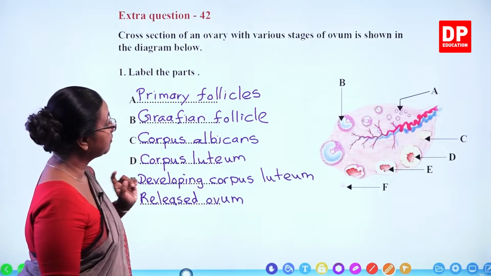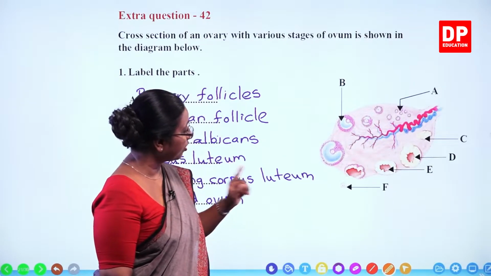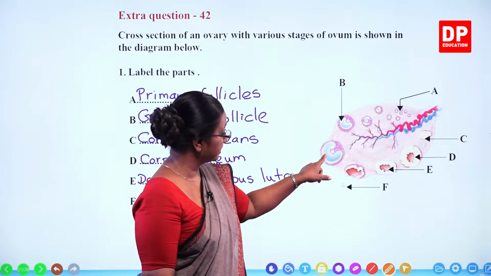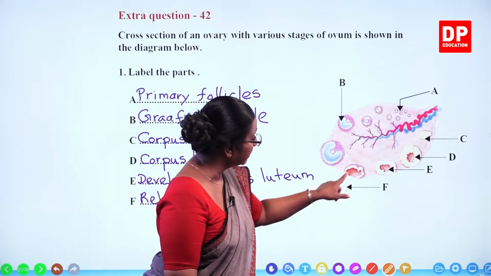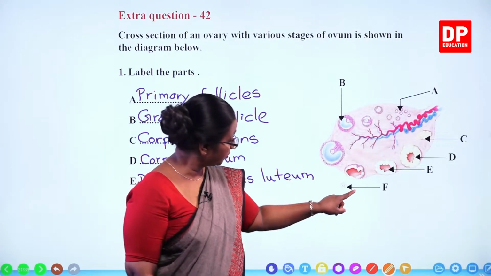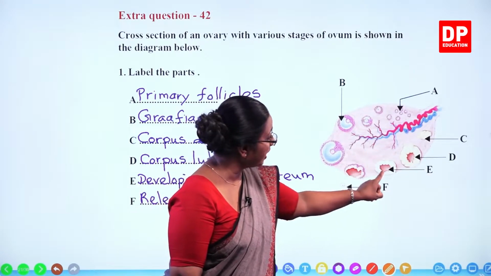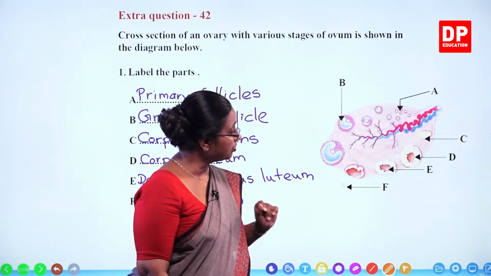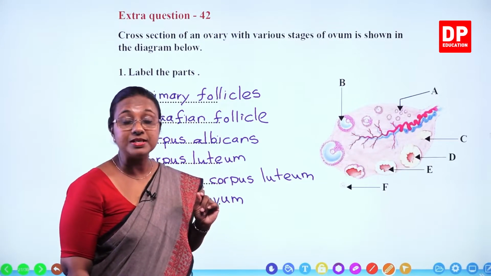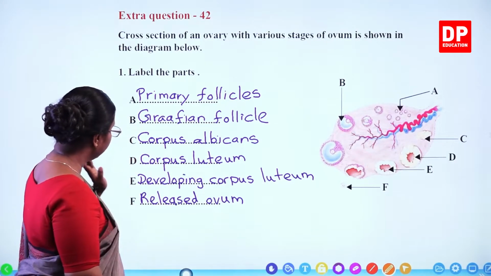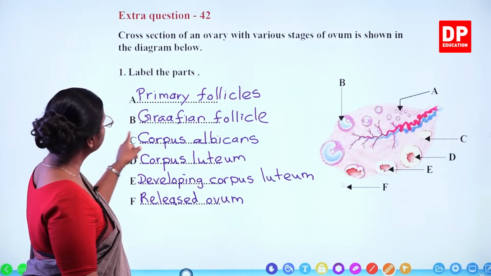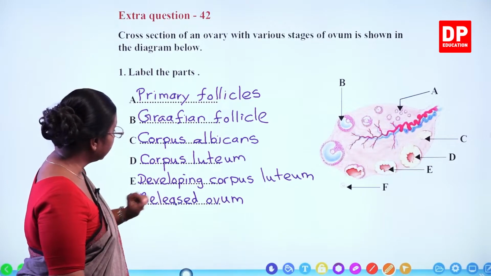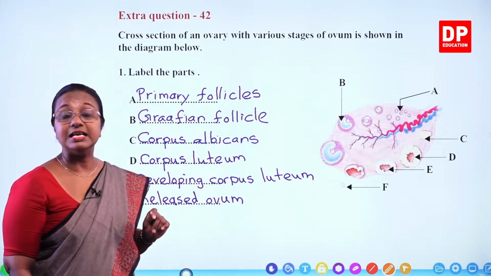A is the primary follicles, then B we have the Graafian follicle, and on the 14th day during ovulation, the matured Graafian follicle bursts and releases the ovum. So this is the released ovum. Then from there, it becomes the developing corpus luteum. Then you get the corpus luteum and finally it is the corpus albicans. That is what we need to write here. A primary follicle, B Graafian follicle, C corpus albicans, D corpus luteum, E developing corpus luteum and F the released ovum.